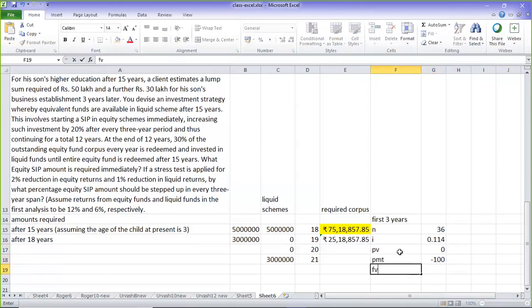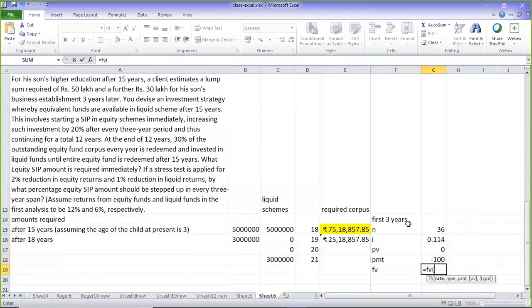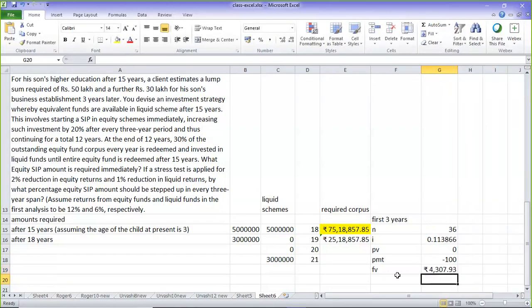Future value is going to be equal to FV, open the bracket. Rate is this divided by 12, that is nominal rate. N period is 36, comma. PMT is minus 100, comma. PV is 0, type is 1. So this is what is going to be my future value.